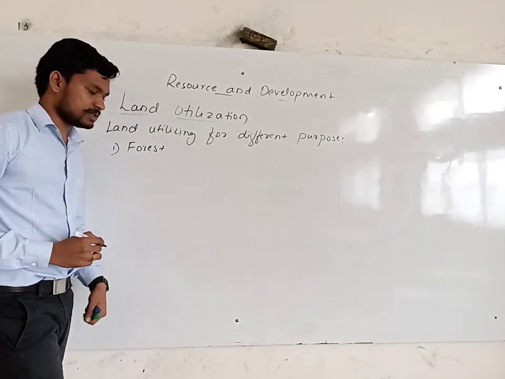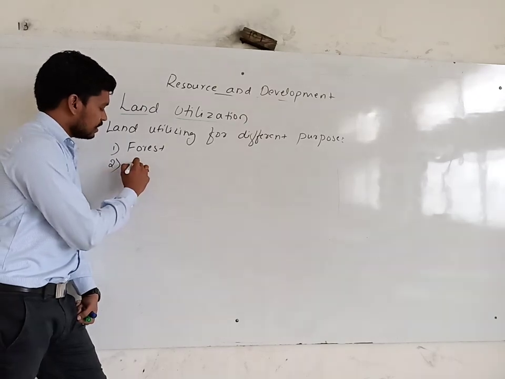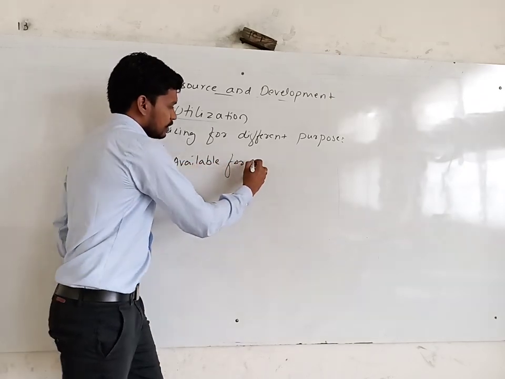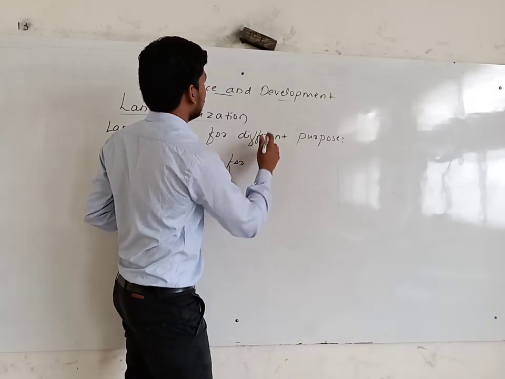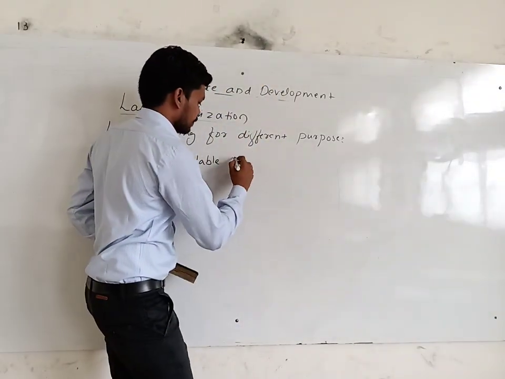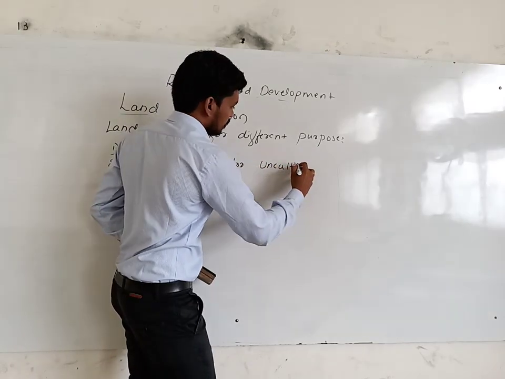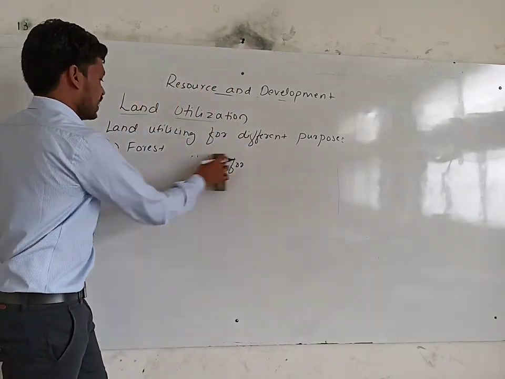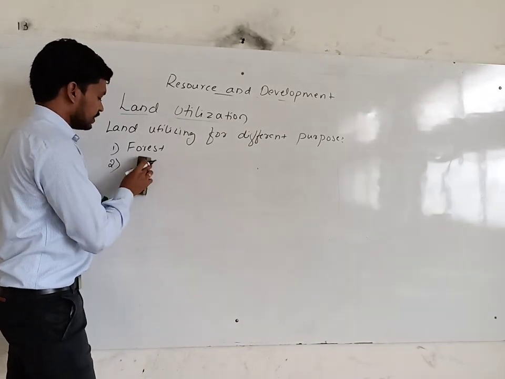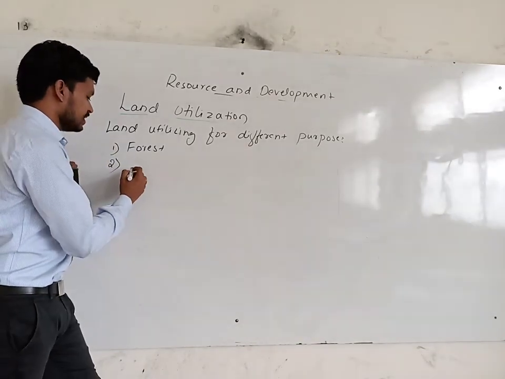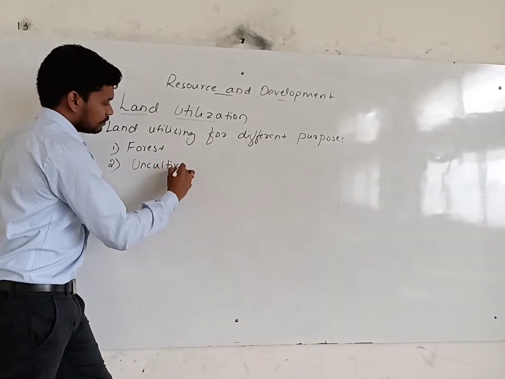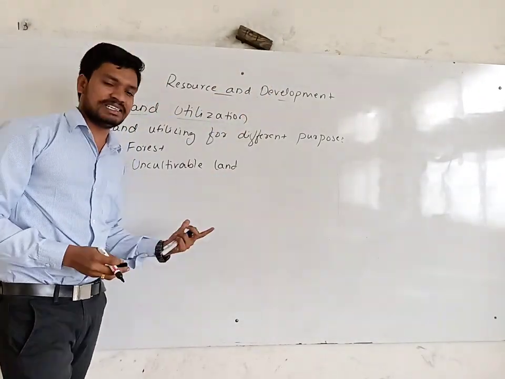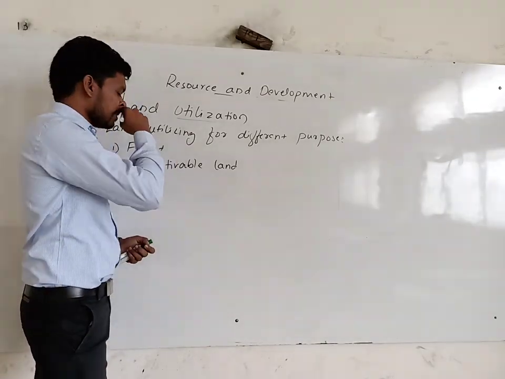Other than forest, there is land not available for agriculture, that is, the uncultivated land, otherwise land available for non-agricultural activity, or uncultivable land.